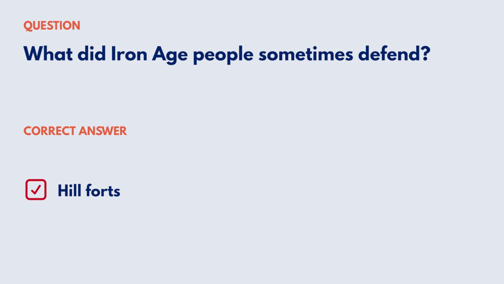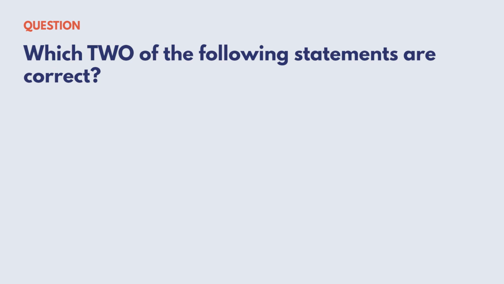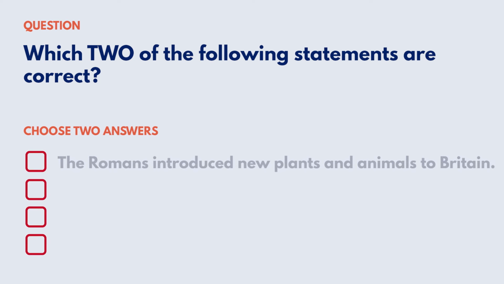Correct answer: hill forts. Explanation: following the Bronze Age was the Iron Age, during which people developed the ability to create weapons and tools from iron. They continued to inhabit roundhouses, forming larger communities, and occasionally defended locations known as hill forts. Which of the following statements are correct? Your options are: the Romans introduced new plants and animals to Britain.